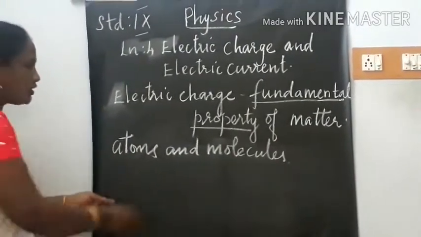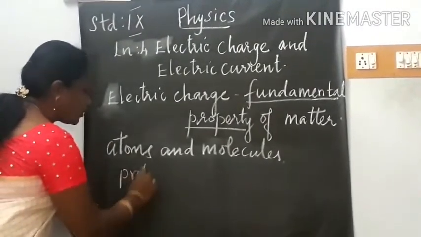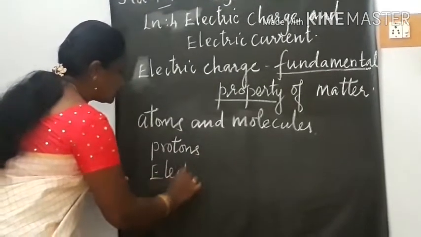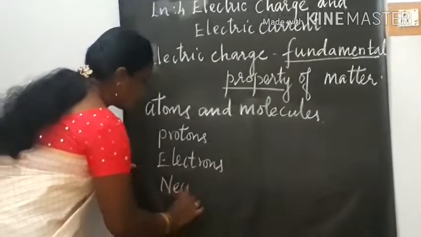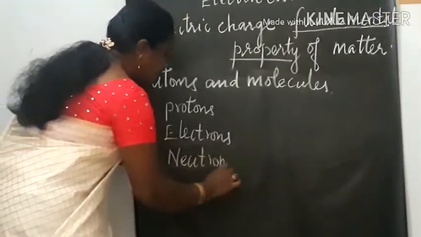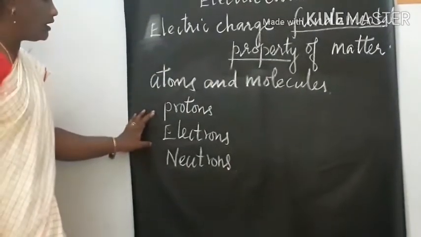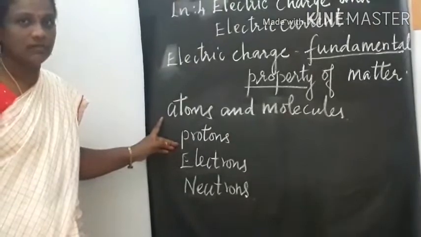An atom consists of tiny particles called protons, electrons and neutrons. These are the tiny particles that are present in the atom.